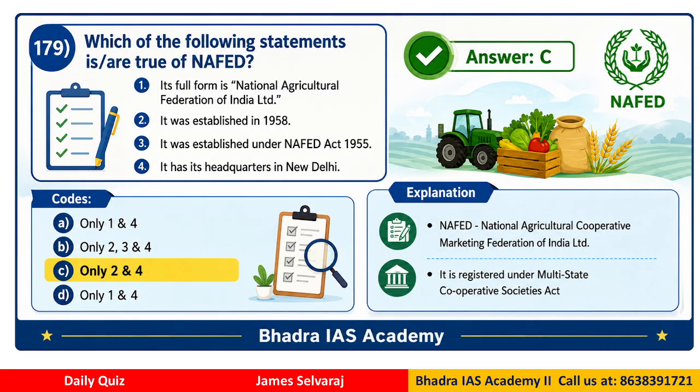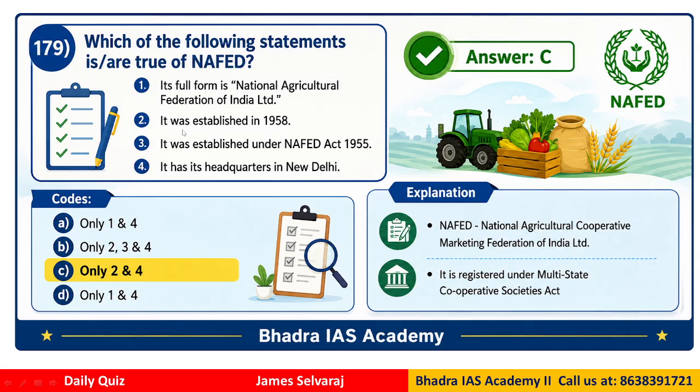Question 179. Which of the following statements are true about NAFED? Its full form is the National Agricultural Federation of India. It was established in 1958. It was established under the NAFED Act 1955. It has its headquarters in New Delhi, right? So which of these statements are correct? Okay, so if you see here, we have options 1 and 4, 2, 3 and 4, 2 and 4, 1 and 4. So the correct answer will be C, that is 2 and 4, right?